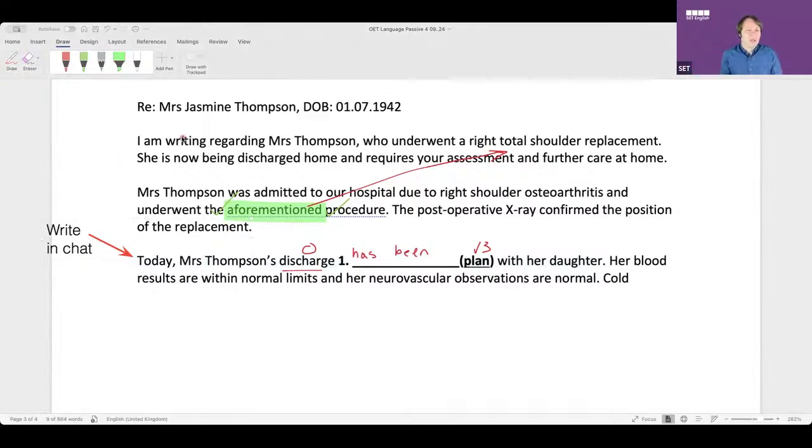I want the full sentence, please, Amin. Write the full sentence. So today, Mrs. Thompson's discharge has been planned. Because I want to talk about the meaning as well. So just write the full sentence. I think the word today is important. Okay, that's important, isn't it?